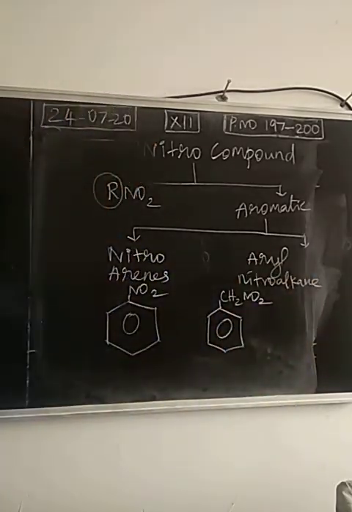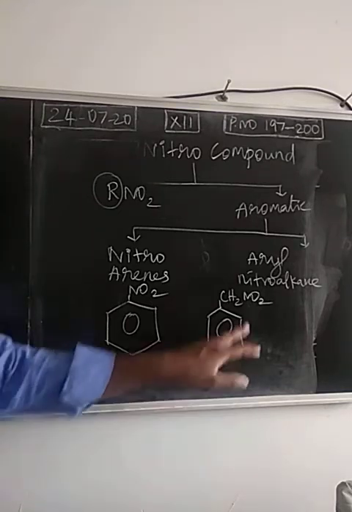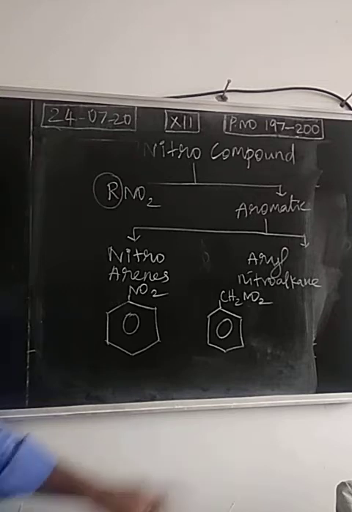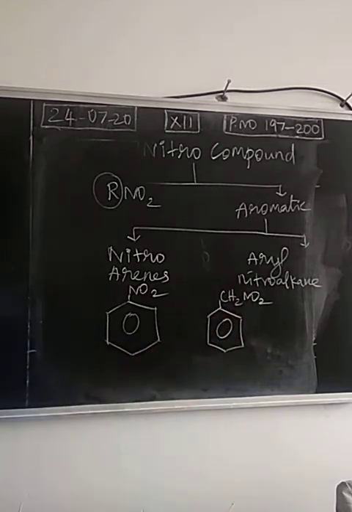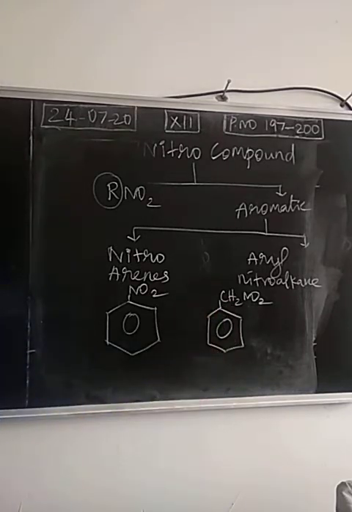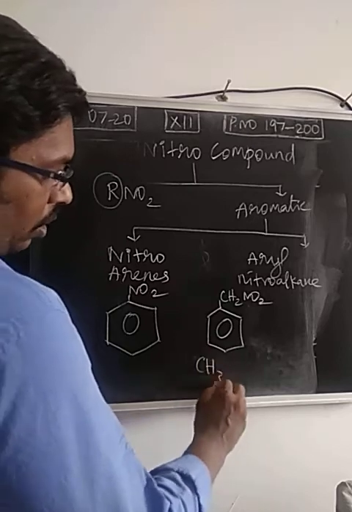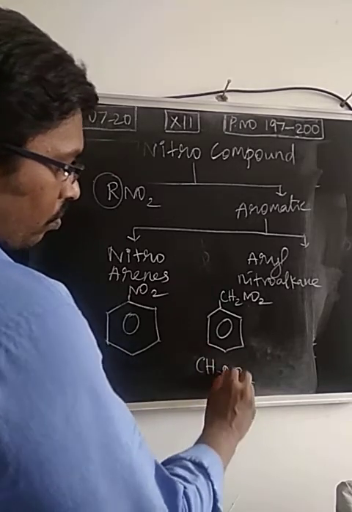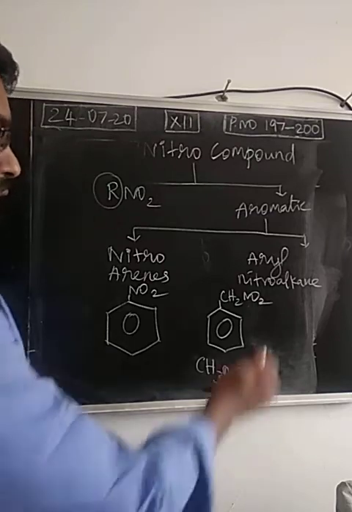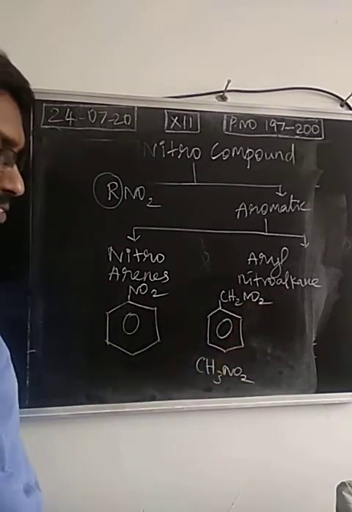So this is derived from nitroalkane, CH3NO2. What is the name? Nitromethane. Aliphatic nitro compound. CH3NO2 is an aliphatic nitro compound, name nitromethane. If one hydrogen atom of nitromethane, CH3NO2, nitromethane, aliphatic nitroalkane. It's called an aliphatic compound.